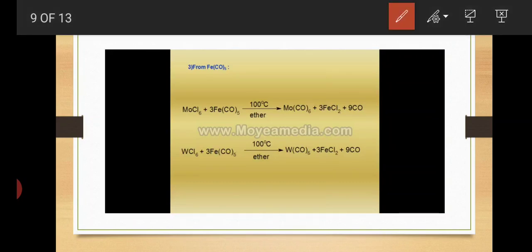Next is from Fe(CO)5, iron pentacarbonyl.